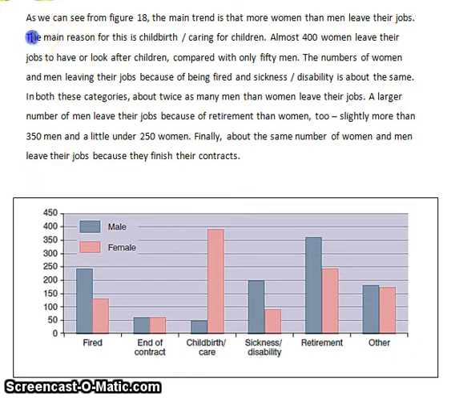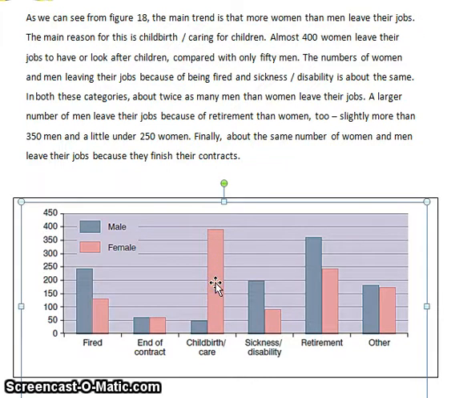Once I have mentioned the main reason for that trend, I then want to talk about or give some more information, or we can say analysis of the data. It says here, almost 400 women leave their jobs to have or look after children, compared with only 50 men. There you can see it clearly. My tip, advice when you're doing this kind of writing is to always look for contrasts.